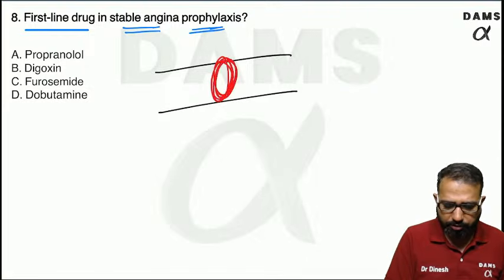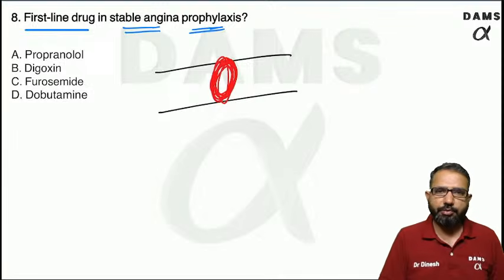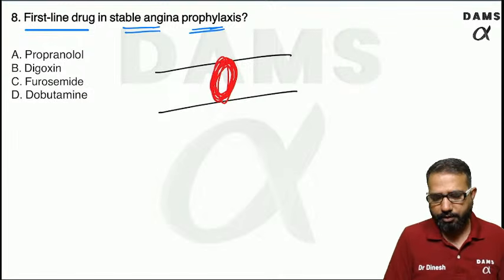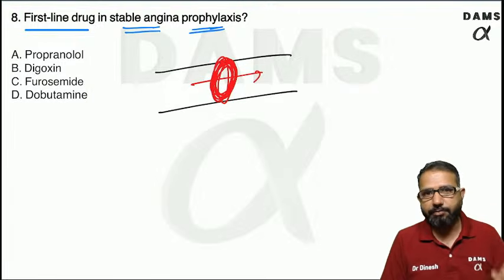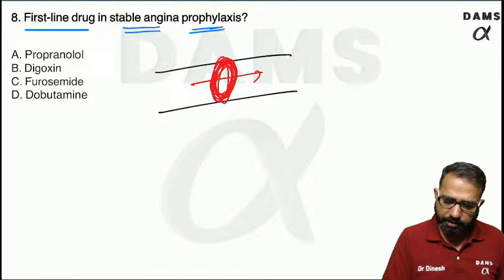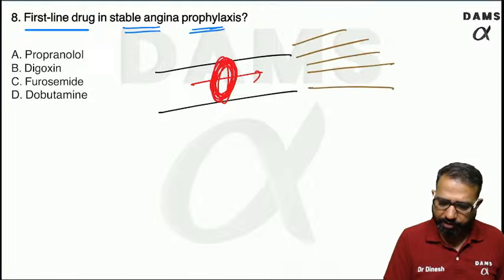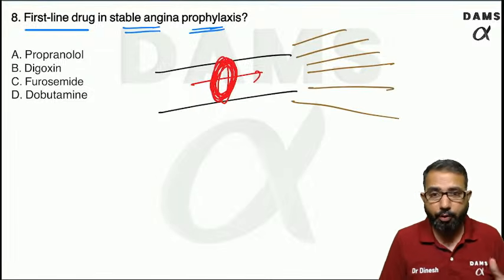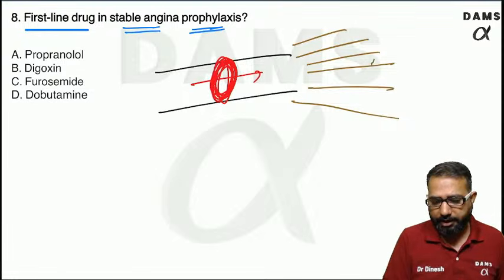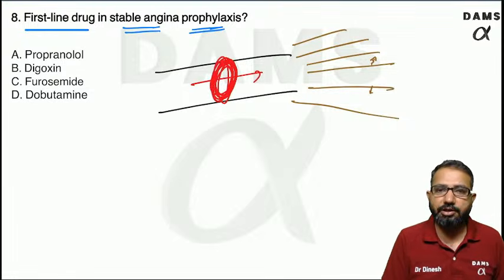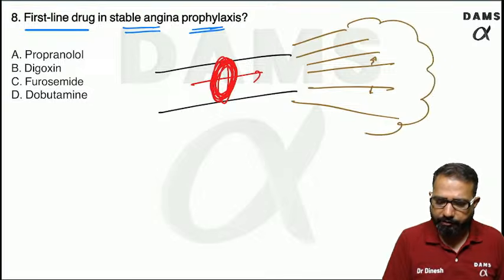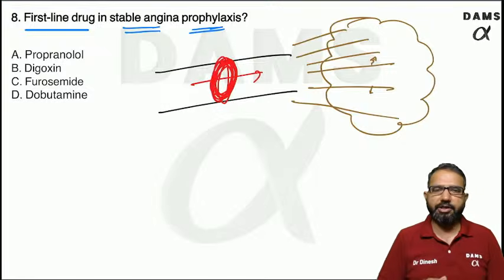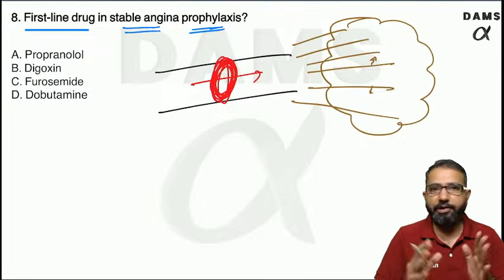There is atherosclerosis, narrowing. Because the lumen is narrow, blood circulation is less, so there will be ischemia. Usually there is no pain because these resistant vessels are already relaxed because of hypoxia. But when the demand increases, they cannot dilate further, they are already fully dilated.